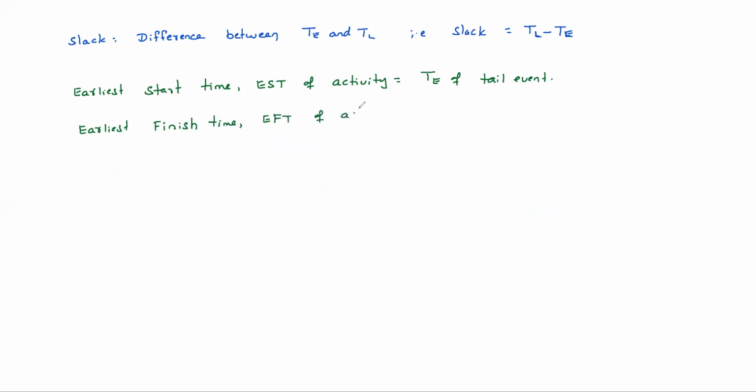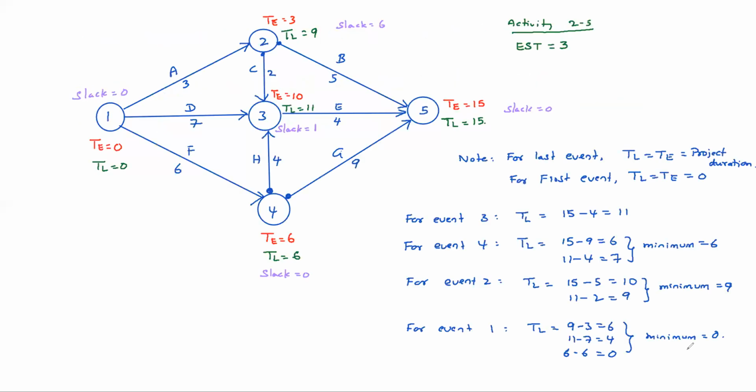EFT of any activity equals EST plus duration of activity. Okay, EST plus duration of activity. Tell me now, earliest finish time, EFT equals 3 plus 5, that is, EST 3 plus duration 5, that equals 8. Clear?